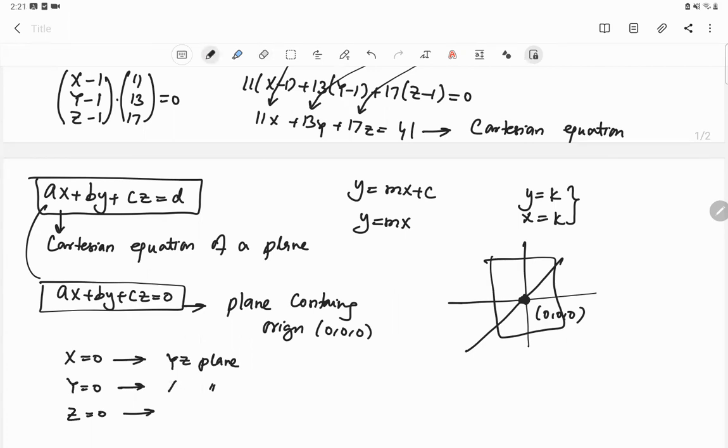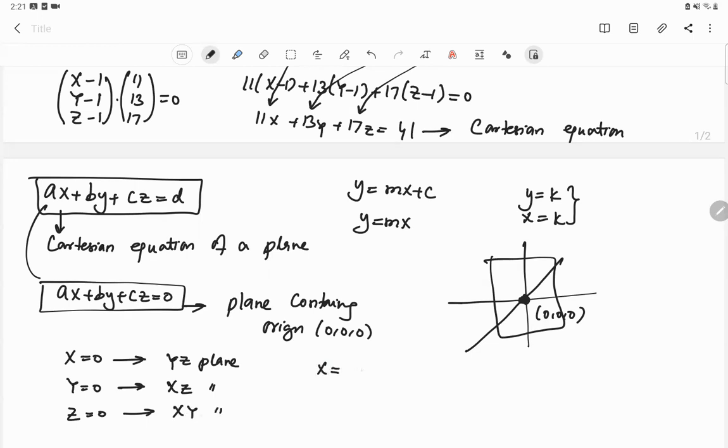No, yz plane. When x is 0, it's a yz plane which contains y-axis and z-axis. Okay, and y is equal to 0 is xz plane which contains x-axis and z-axis, and z is equal to 0 is xy plane,